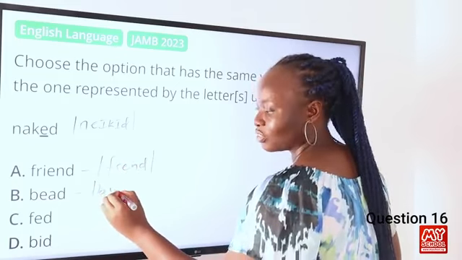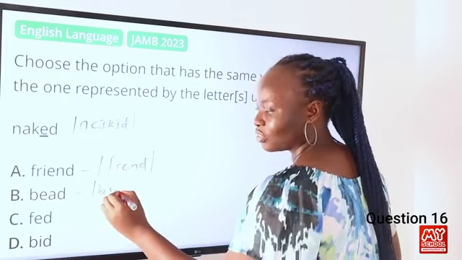Number 17. From the list of words in A to D, choose one that best describes the sentence. James and Henry were daggers drawn when I knew them. This means that A, were always angry with each other. B, always wore daggers. C, were good at drawing daggers. And D, were fighting everybody.